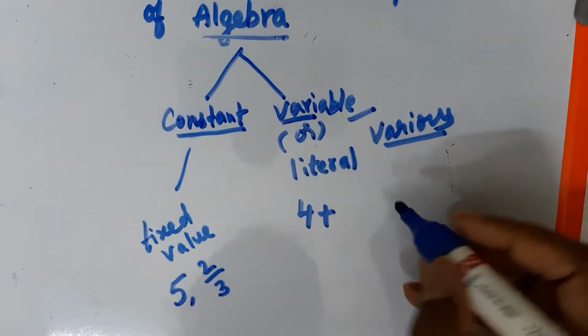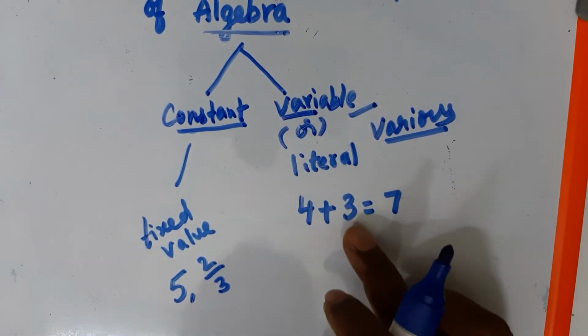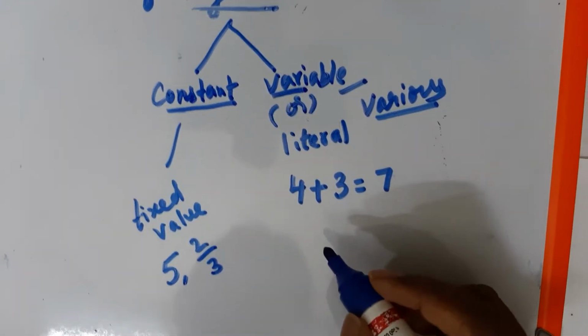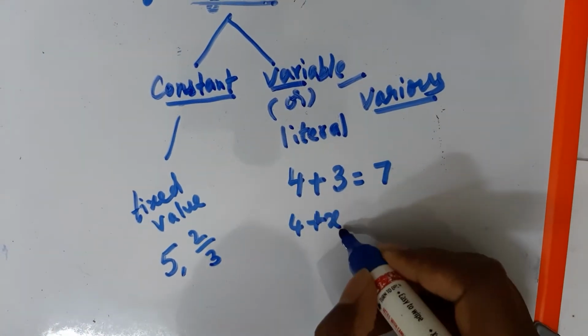4 plus 3 equal to 7. Now I want 4 plus x. So here what is x?